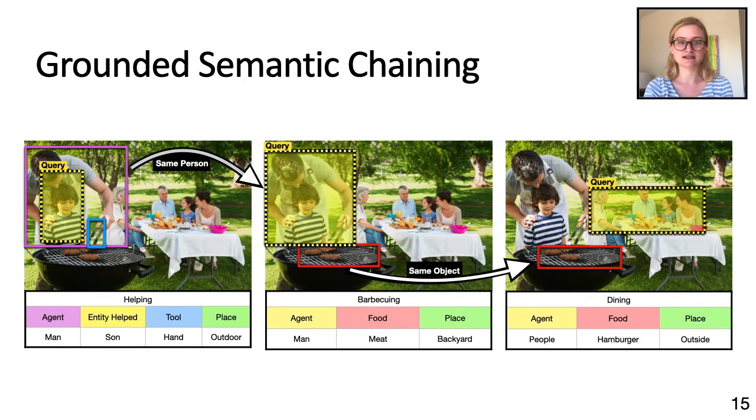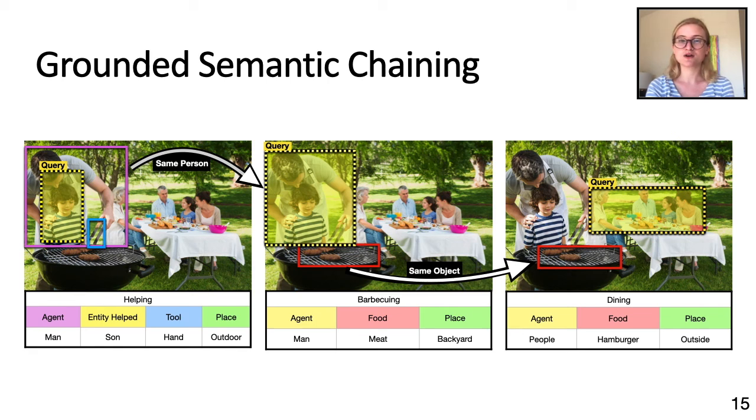This leads to our final extension of grounded semantic chaining. The same image can have multiple different situations depending on the query box. However, we know from real life that when there are multiple different situations happening within the same space, they are often related to each other. Because all of the objects are grounded in the image, we can start to connect these different situations.